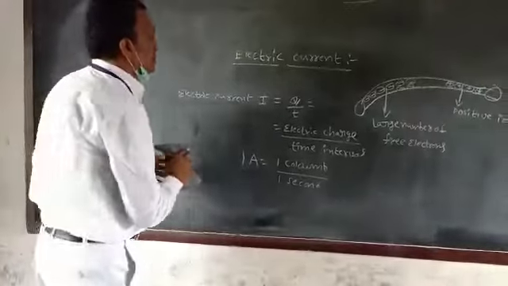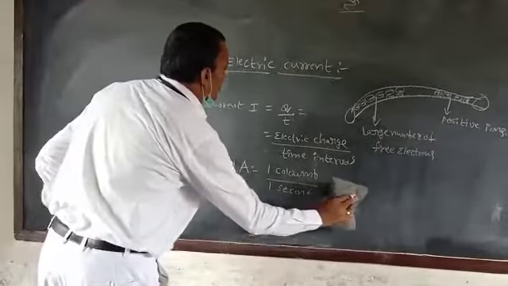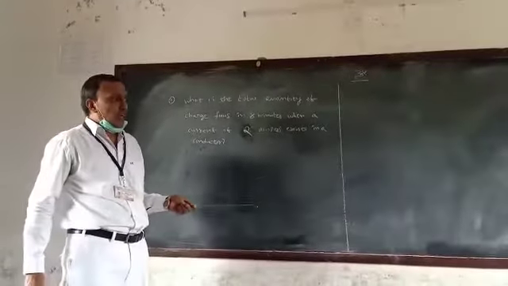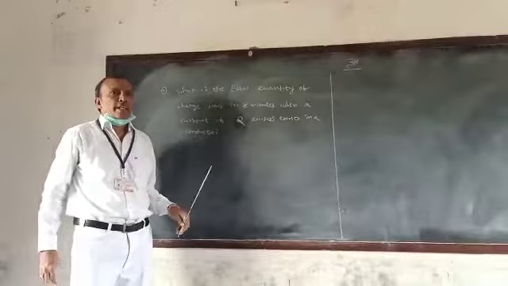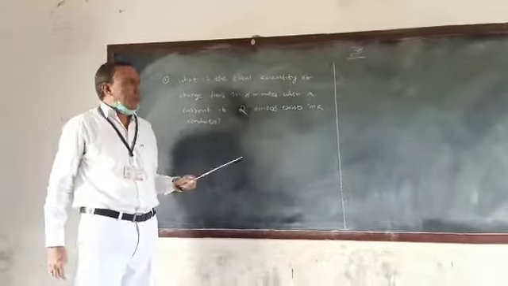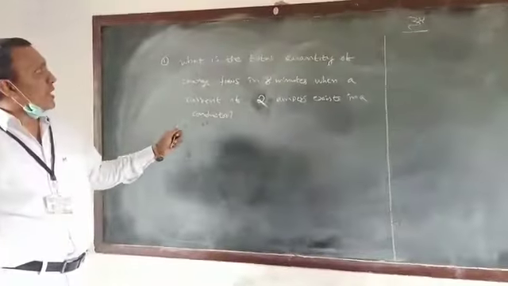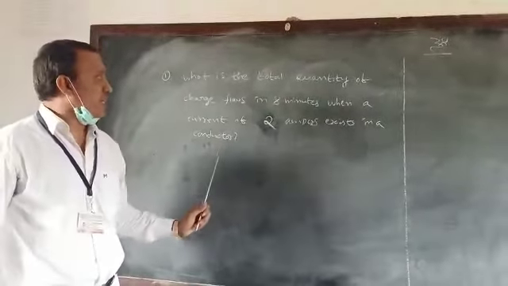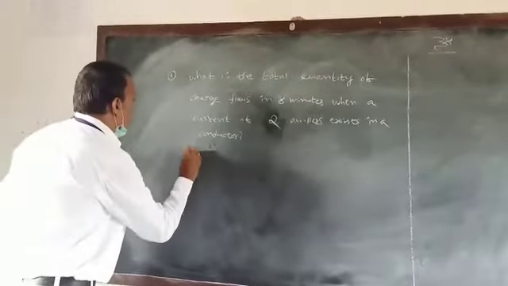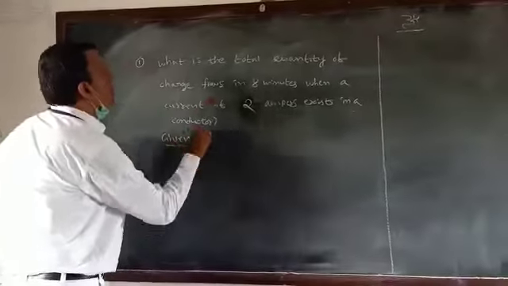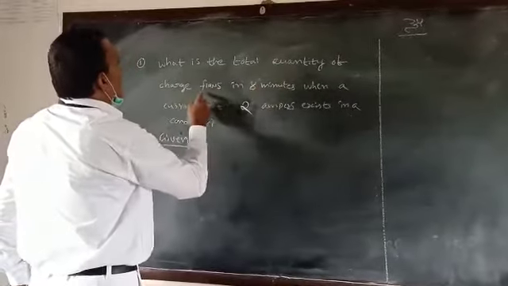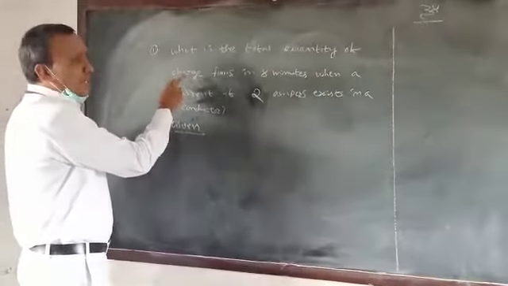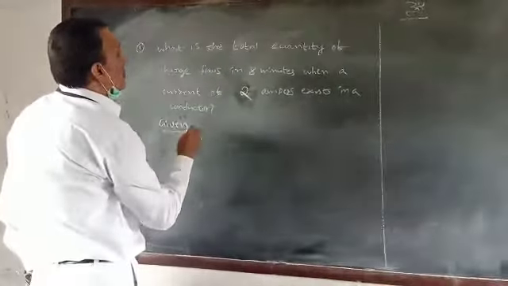Next. See here, previously I told you about electric current, current I equals Q by T. By using that formula, here one problem is asking, what is the total quantity of charge that flows in 8 minutes when a current of 2 amperes exists in a conductor? So, write the given values. What is the total quantity of charge that flows? Charge is the required value. In 8 minutes, the time is given here.